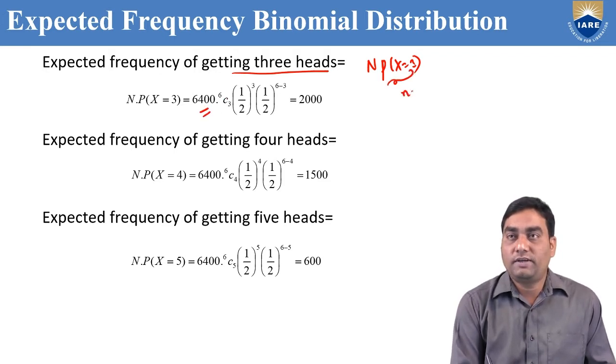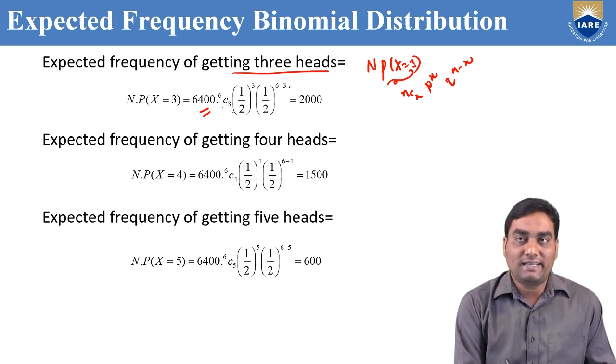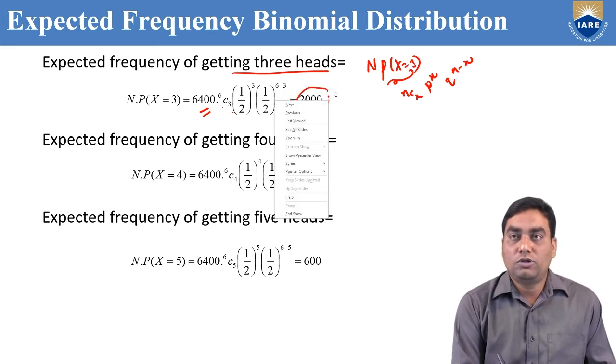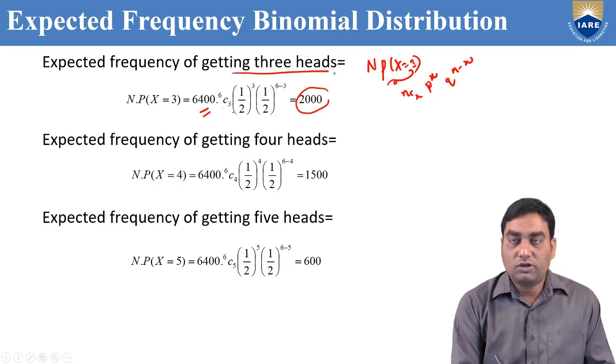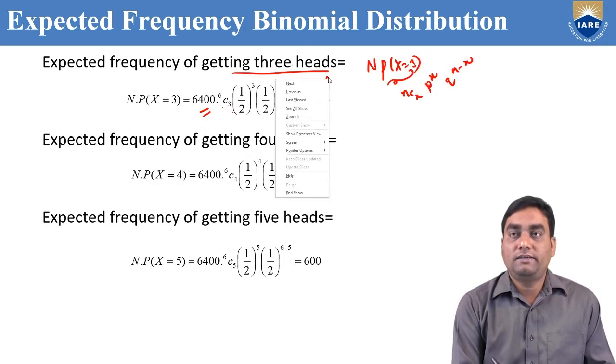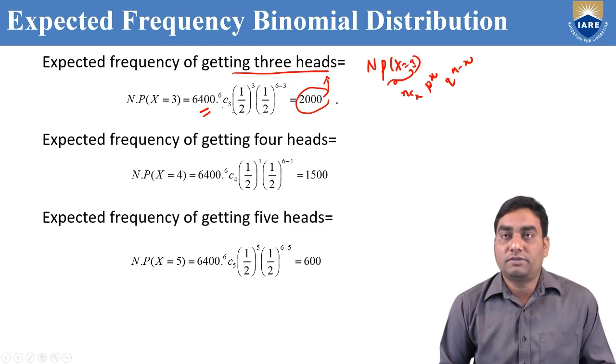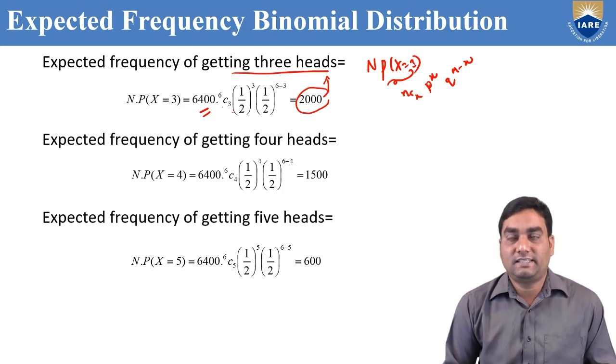What is the formula actually? nCx, p power x, q power n minus x. 6C3, 1 by 2 whole power 3, 1 by 2 whole power 6 minus 3. We'll get 2000. Out of 6,400, 2000 times we may get 3 heads.